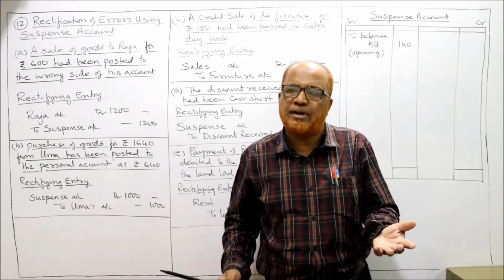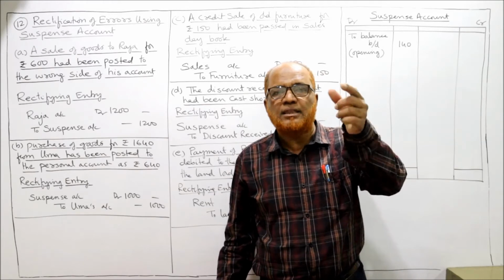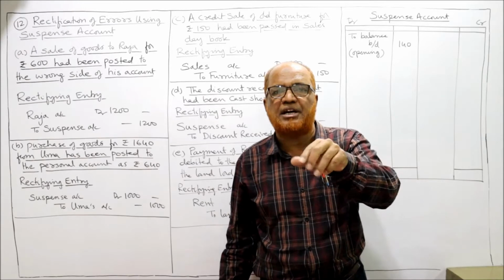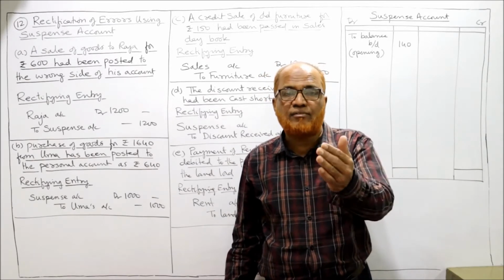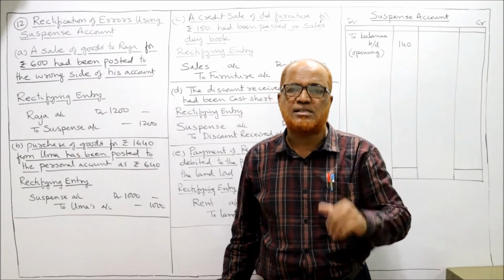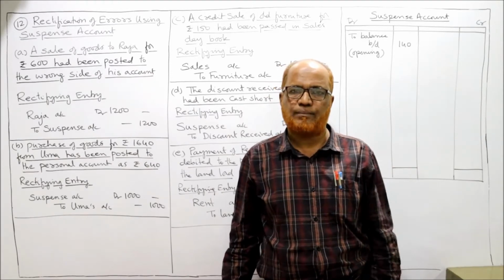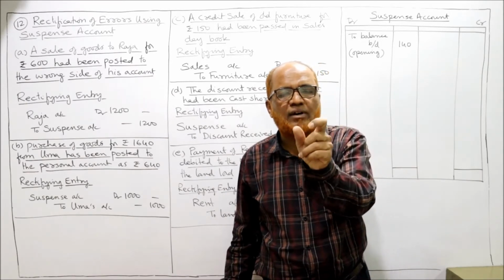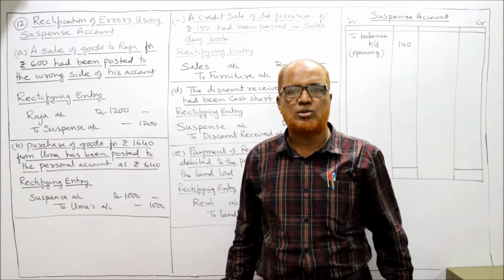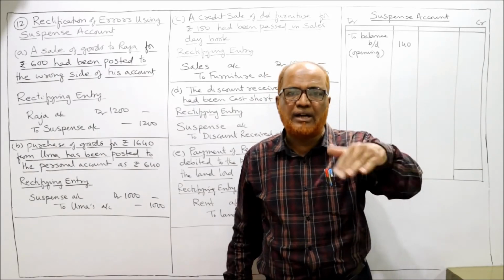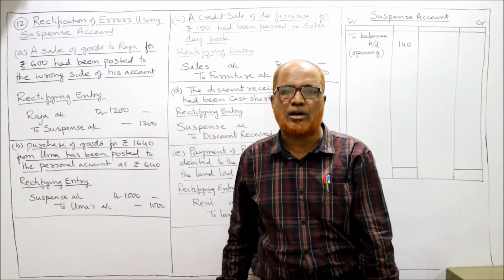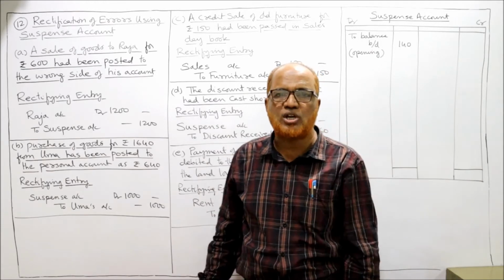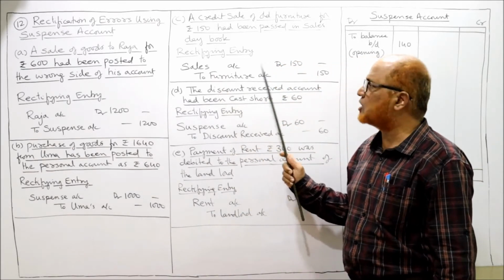So customer account should be debited and he is debited. So no error in customer. The error is, instead of crediting furniture account, we have credited sales account. Now we debit sales account and credit furniture account. Suspense account will not come. Only the thing is, we have to credit furniture account. By mistake, we have credited sales account. To cancel, we debit sales account and credit furniture account. So the rectifying entry will be sales account debit to furniture account 150.